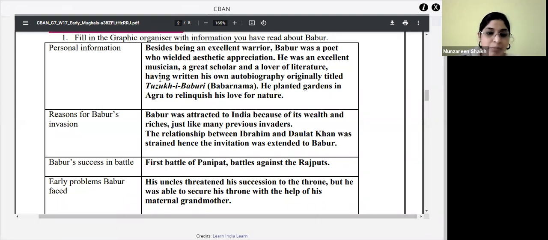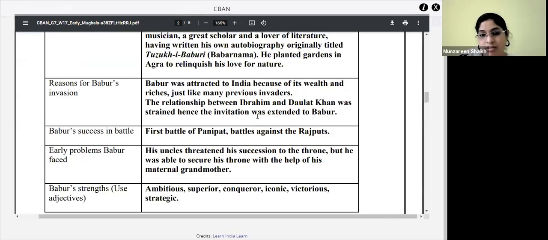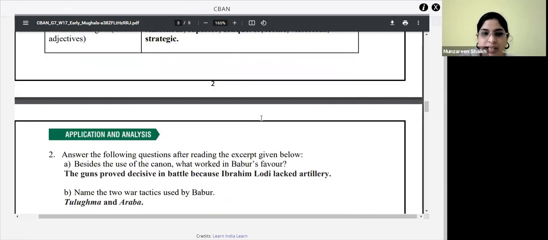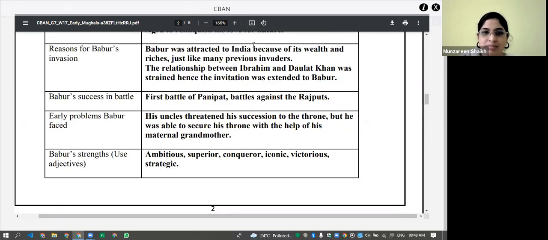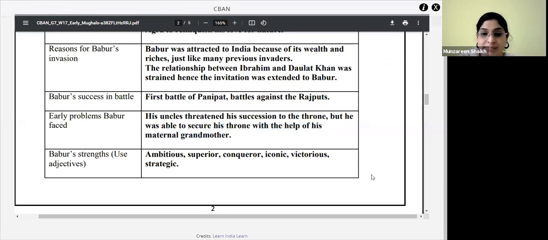Okay, next, early problems Babur faced. What were the problems Babur faced as soon as he took up the throne? What were the challenges for him? Who will tell me? What problems did Babur face? The Rajputs did not accept him as their king. Okay, correct. The Rajputs did not accept him. But those are not early problems. Who will tell me what were the early problems which Babur faced?